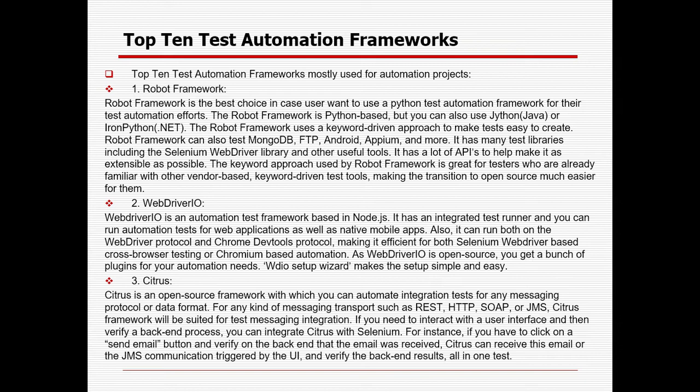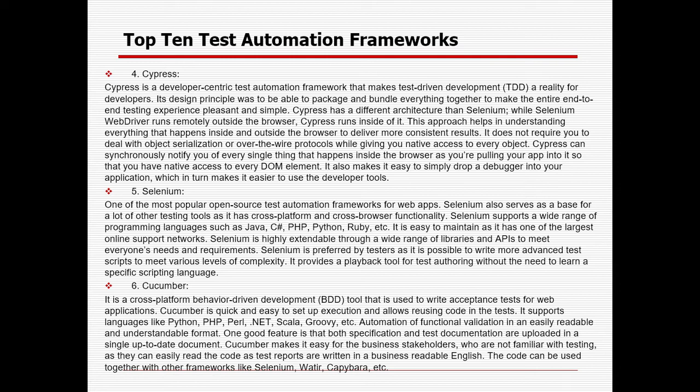Then Citrus is also an open source framework using which you can automate integration tests especially. It works with different messaging transports like REST, HTTP, SOAP, JMS. The Citrus framework is suited primarily for testing messaging integration. Then the Cypress.